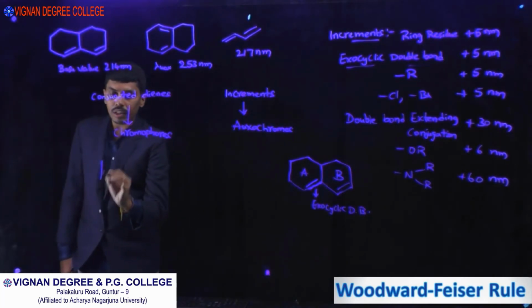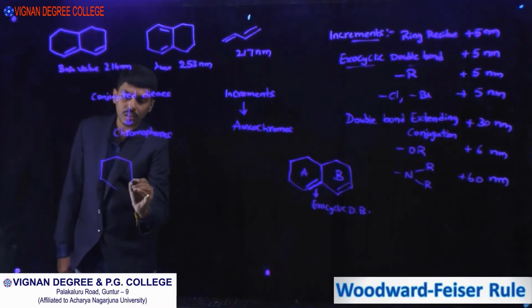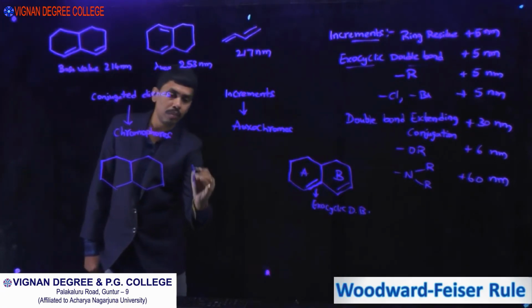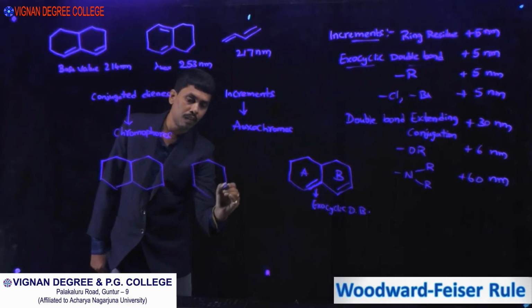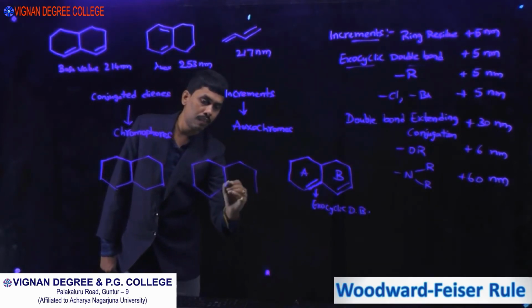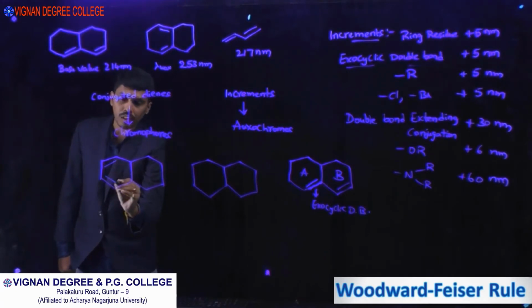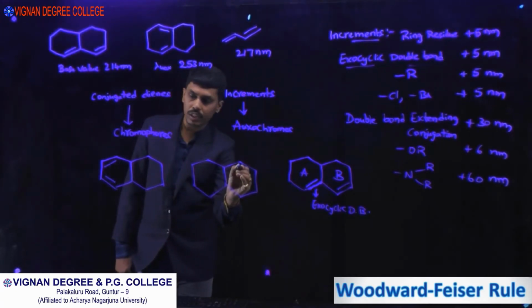If you consider two similar structures, the first one is this and the second one is this.